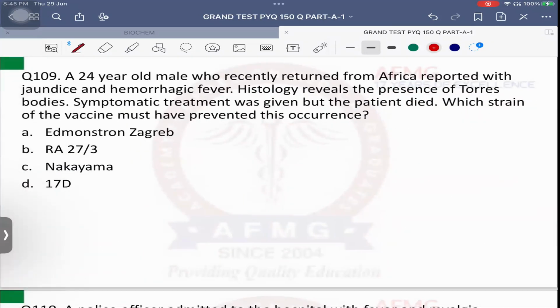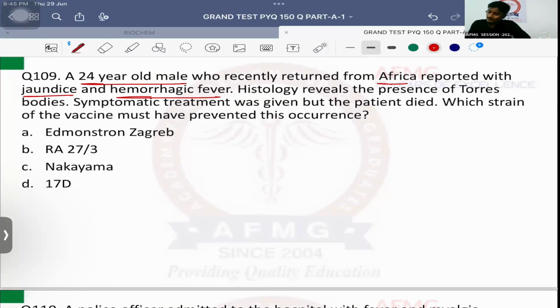Question number 109. A 24-year-old male who recently returned from Africa reported with jaundice and hemorrhagic fever. Fever plus yellowish discoloration of skin. Which fever? Africa is the endemic zone for yellow fever. Histology confirms the presence of Torres bodies, which are a characteristic feature of yellow fever. Symptomatic treatment was given, but the patient died. Which strain of the vaccine must have prevented? The yellow fever vaccine strain is 17D.